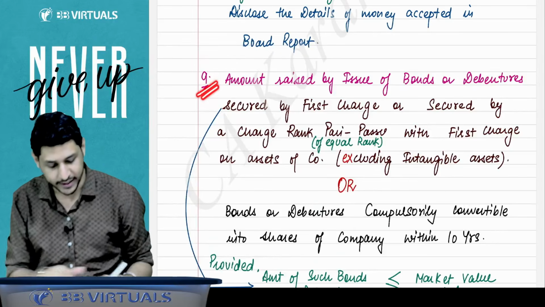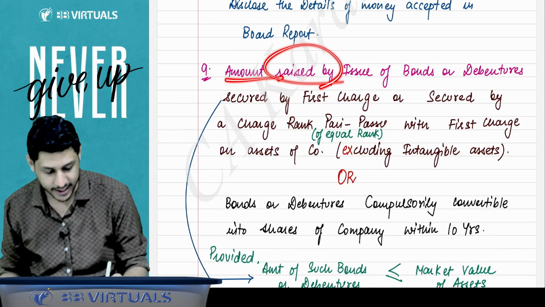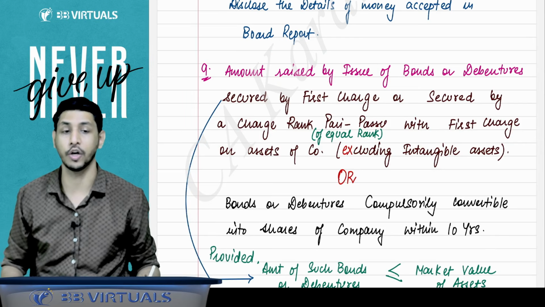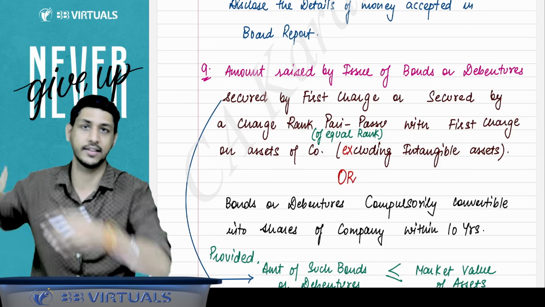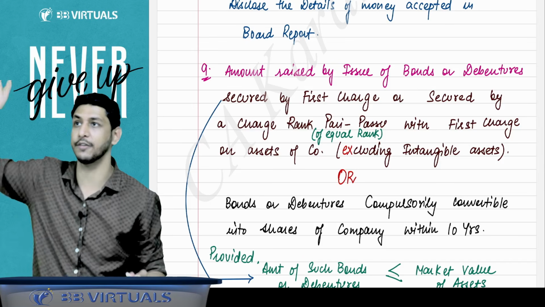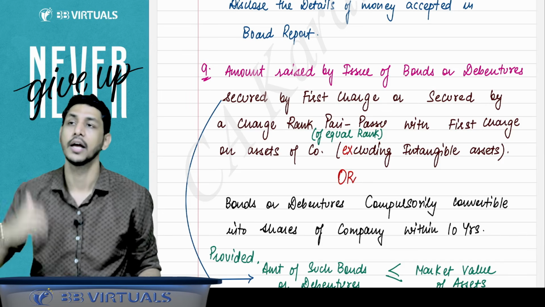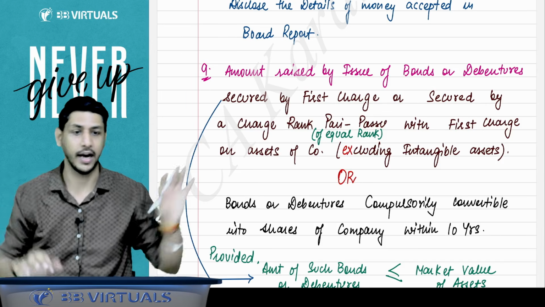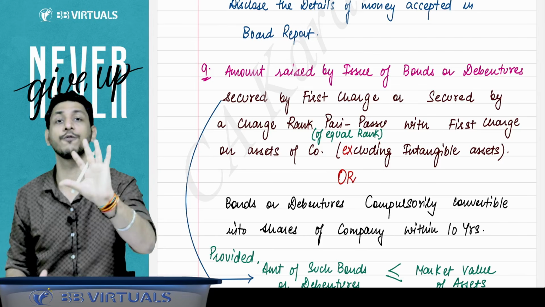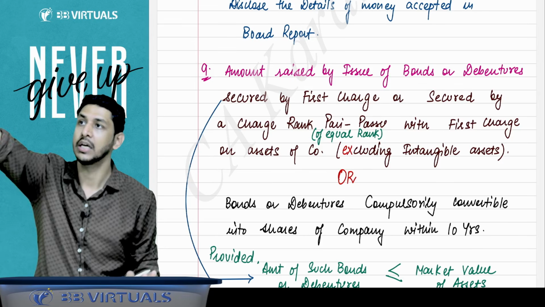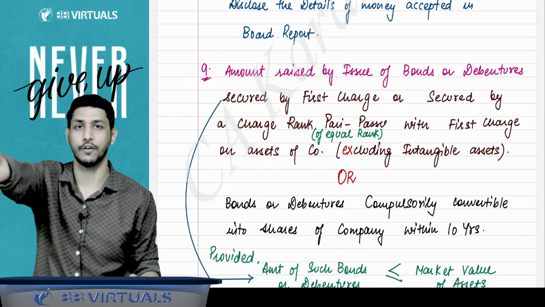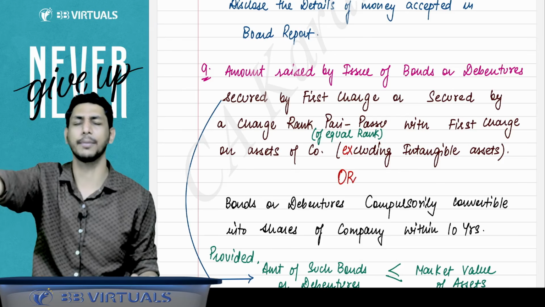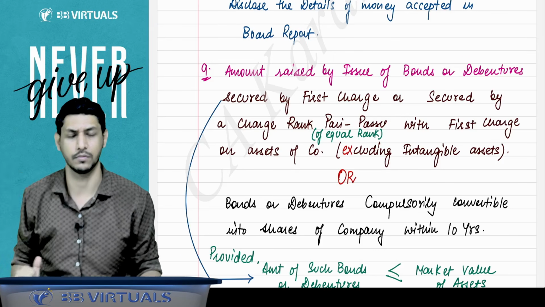Then come to the next point, that is, if the company has raised the amount by the issue of bond or debenture and that is secured by first charge. What is first charge? First charge means like there is a building of a company. Let's say the value of the building is 1000 crore. Company has taken a loan from one person. I am not explaining this point, I am explaining you first charge. What is first charge? Company has taken a loan from, let's say, SBI, and company has created a charge in favor of SBI for that 1000 crore property, but the loan was only for rupees 50 crore.